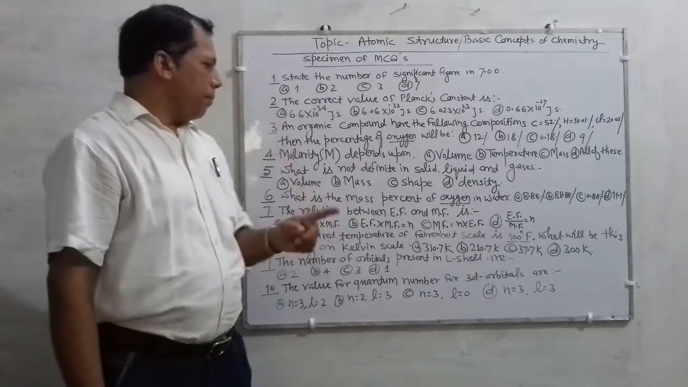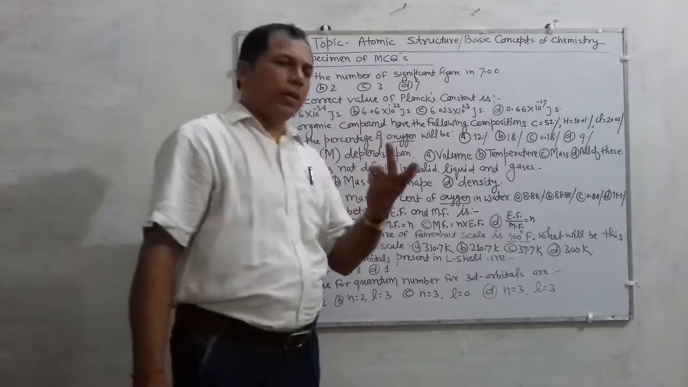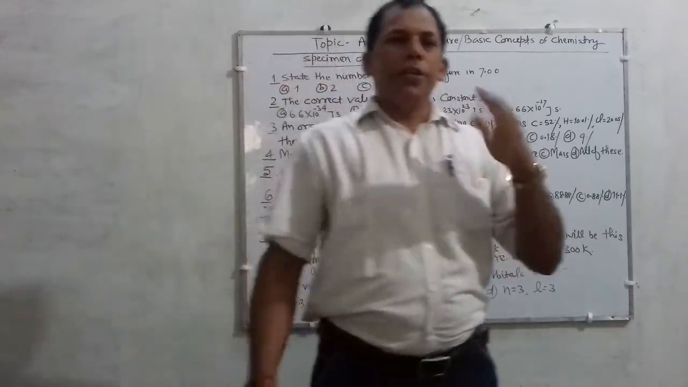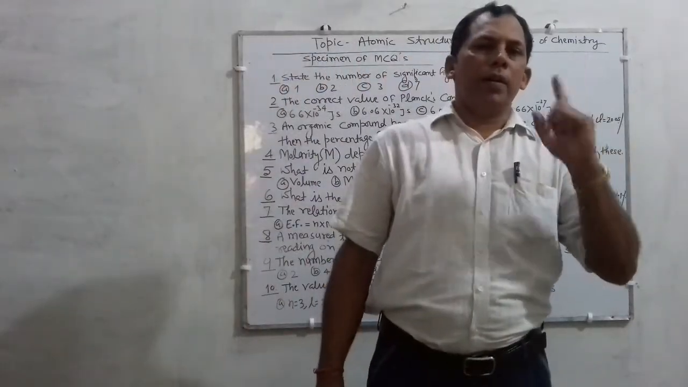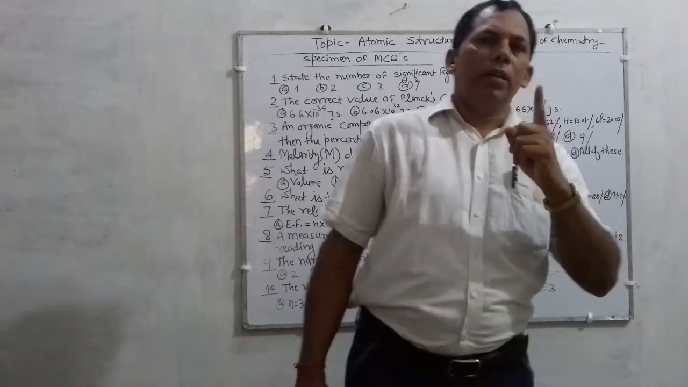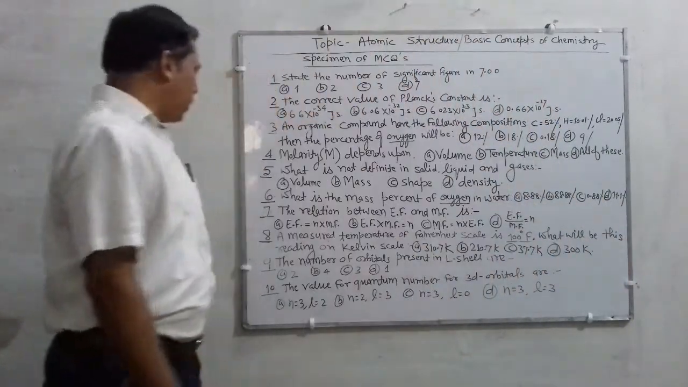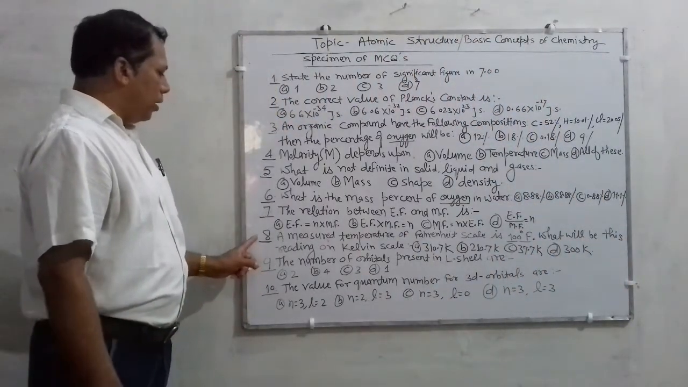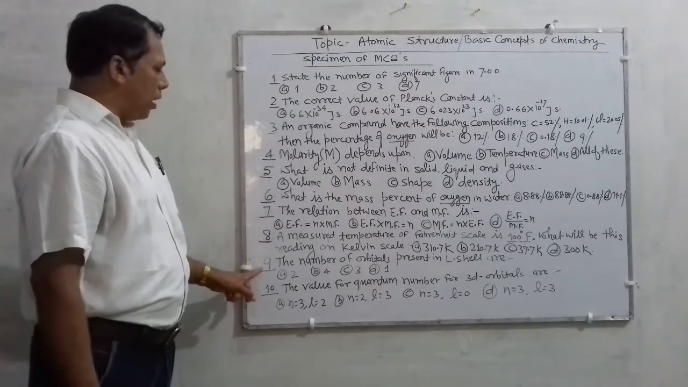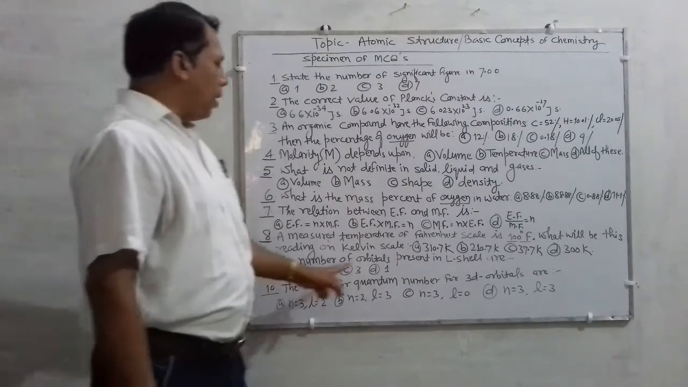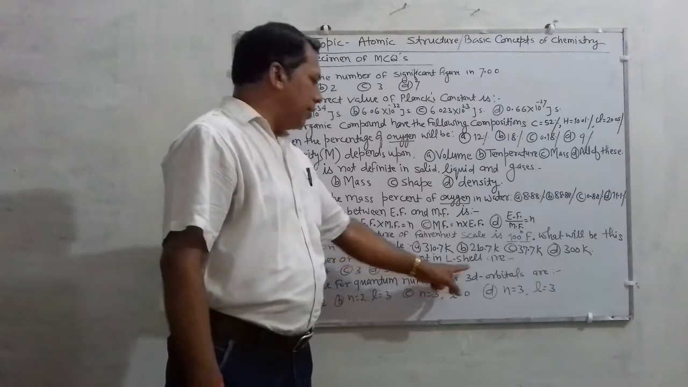Correct, children? And the formula is what? C/5 = (F - 32)/9 = K. Must remember, that formula will be utilized in question number 8. Question number 9: the number of orbitals present in L cell are.